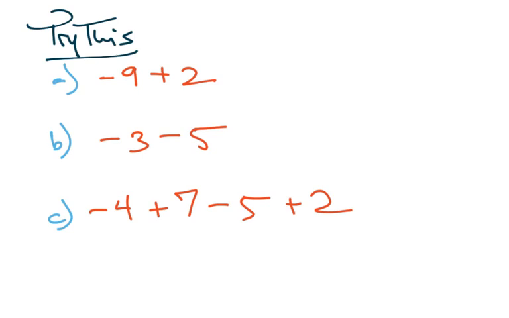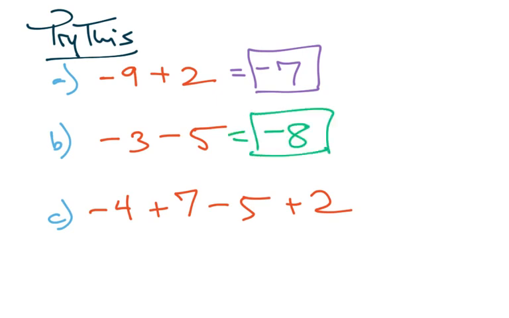First one, clearly a battle. Who's going to win? The negatives by 7, so -7. I hope you got it. Next one, is it a battle? Nope, they joined forces, so that will be -8. Boom. Then remember our practice here: we collect our negatives, my -4 and my -5, at -9. Then we collect our positives, +7 and +2, that'll be +9, joining forces.